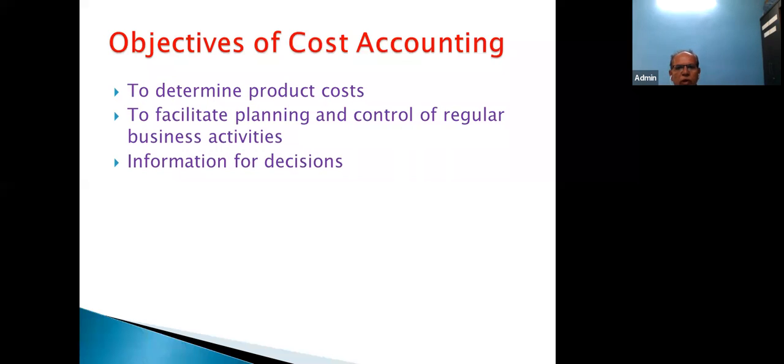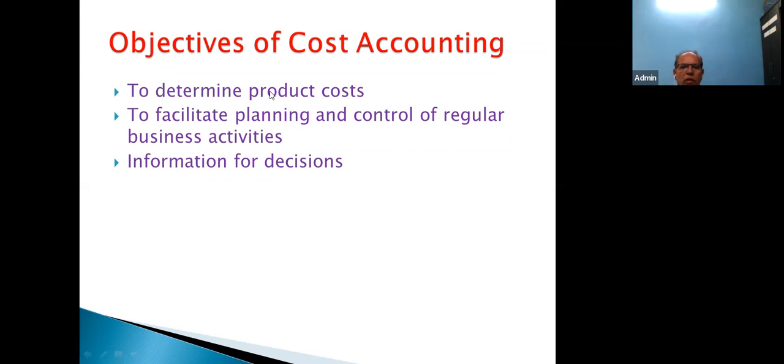We are not very serious about quality either. Even if a particular thing from the China market lasts for one week or one month, we are still happy. This is the way they have conquered the market. So information for decision is one of the basic objectives of cost accounting.